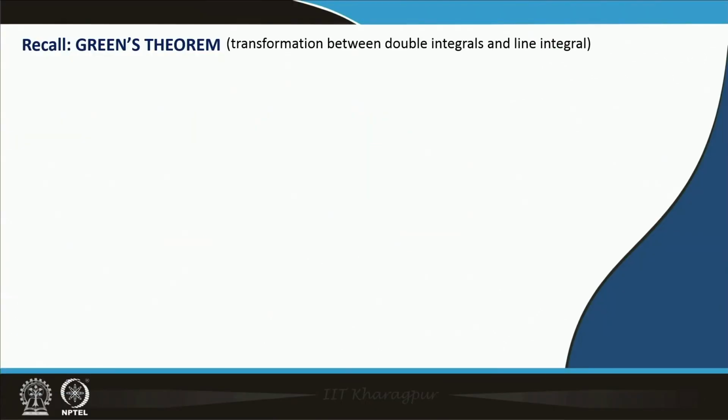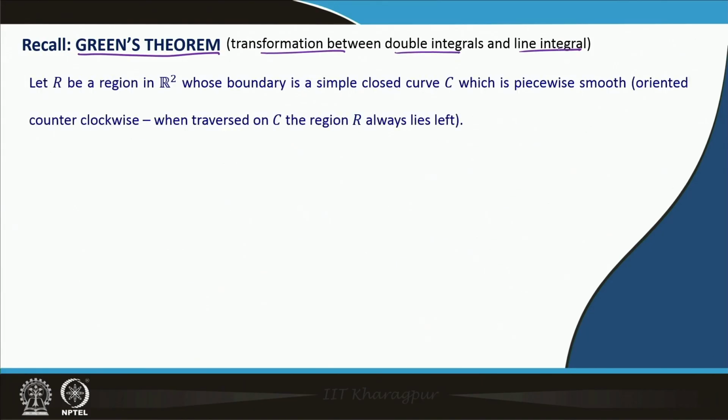Since we will be using Green's theorem, just to recall, we have already discussed Green's theorem, which was the transformation between double integral and line integral. Let R be a region in the R2 plane whose boundary is a simple closed curve C, which is piecewise smooth. All these terms were discussed already in vector calculus, and this curve is oriented counterclockwise.